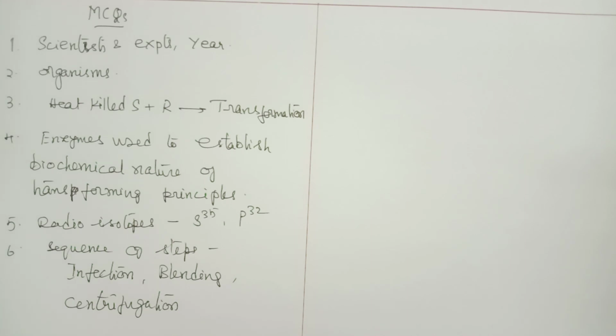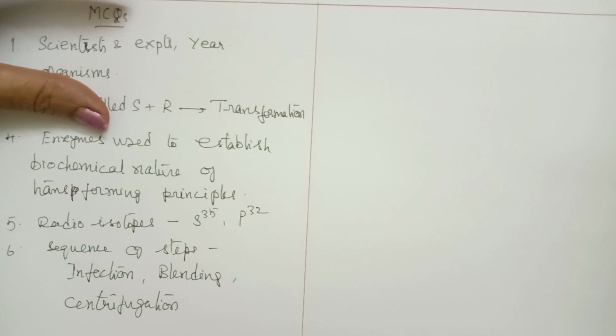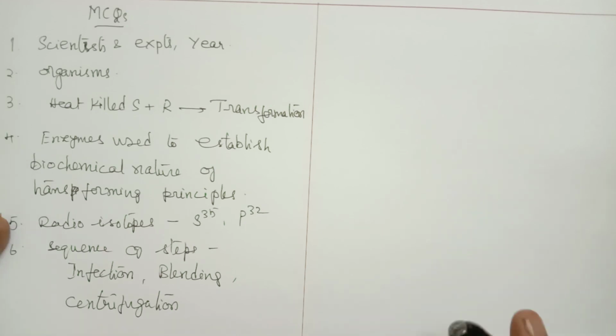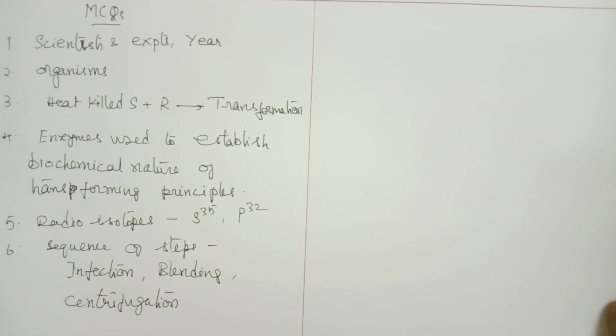Of course, the next topic in the textbook will be properties of genetic material, which we can discuss briefly, and then I can start with DNA replication. DNA replication is very, very important, children. After completing DNA replication, I'm going to discuss some important MCQs, which will be one complete session.